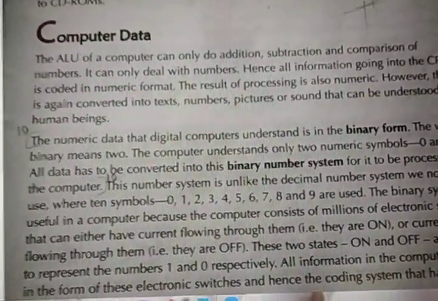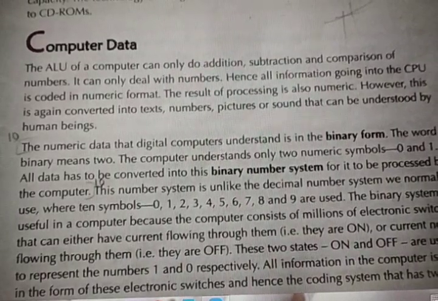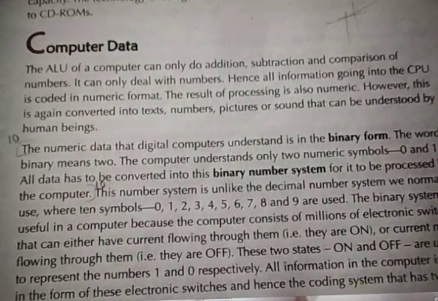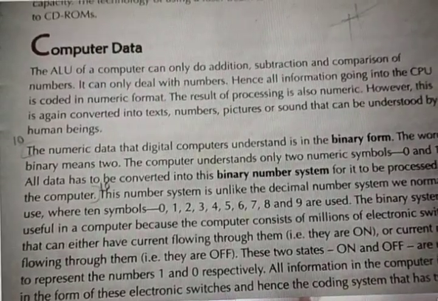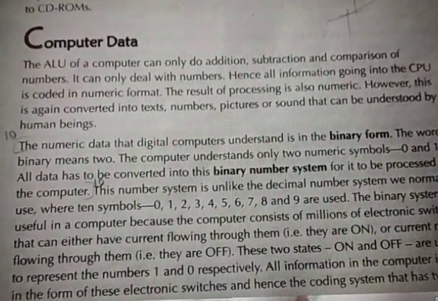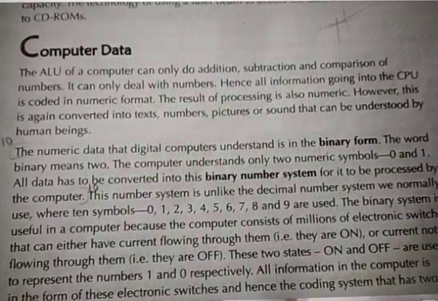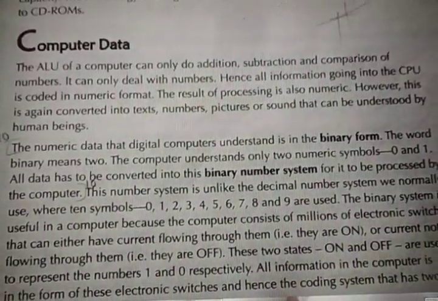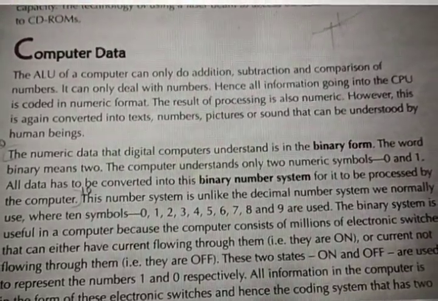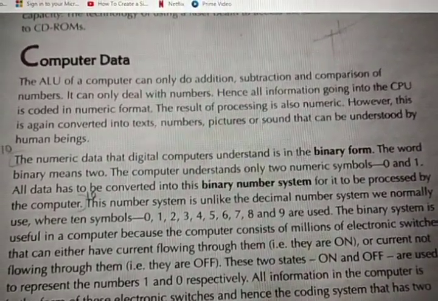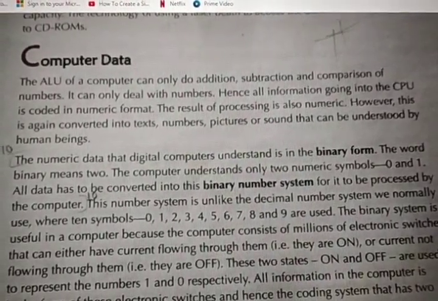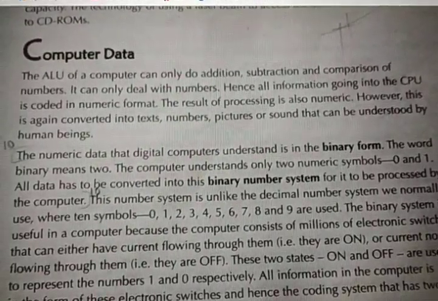The numeric data that a digital computer understands is the binary form. What is binary? That is 0 and 1. Zeros and ones are binaries. That is nothing but binary code, or binary number system, or binary format. The word binary means two.